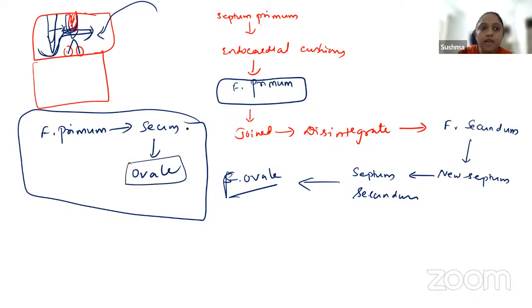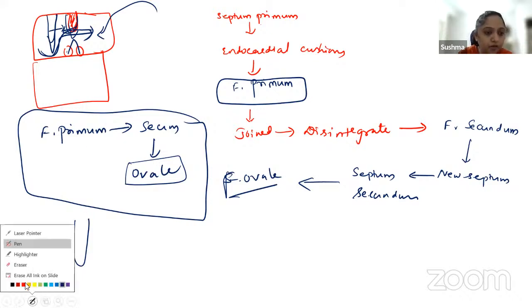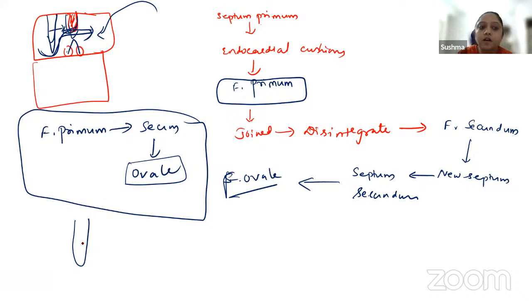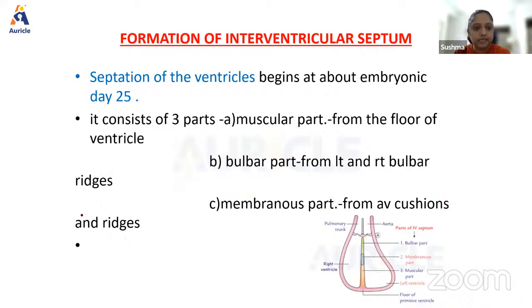Let's say the blue one is the septum secundum and the red one is the septum primum. After birth, when the blood comes, they both seal.